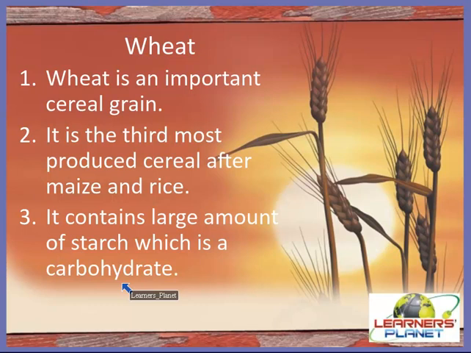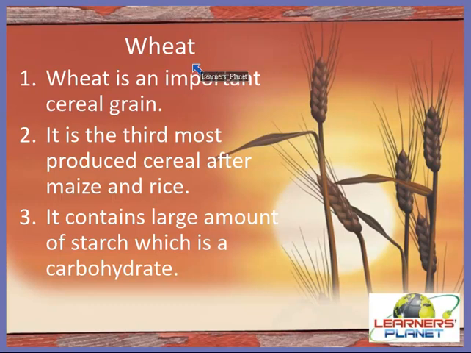So carbohydrates contain a large amount of starch. Even wheat contains protein, fiber, iron, but in very small quantity. And in a larger amount, carbohydrates are present in wheat. So wheat is a very important cereal grain for our diet, and it is the ideal source of energy for our body.